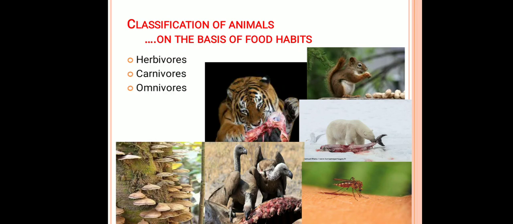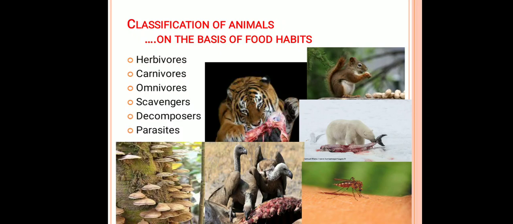Now, as you have all studied about the sources of food, it may be a plant source or an animal source. Now comes how we are classifying animals according to their eating habits, or we can say how we classify animals on the basis of their food habits. First of all, there are six major types of animals: herbivores, carnivores, omnivores, scavengers, decomposers, and parasites. We are taking them one by one.